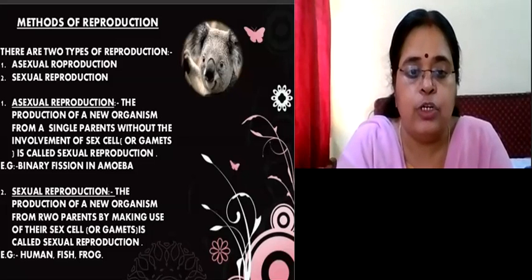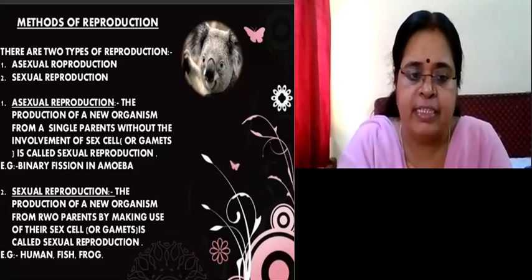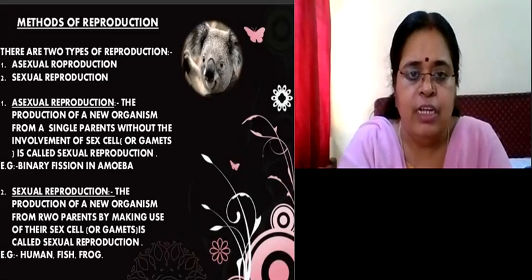Then what is the other form of reproduction? It is called sexual reproduction, when the production of new organisms takes place from two parents by making use of their sex cells or gametes. Example, in human beings and in frogs, etc., sexual reproduction occurs.